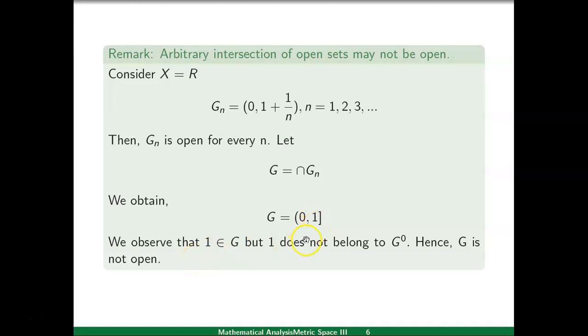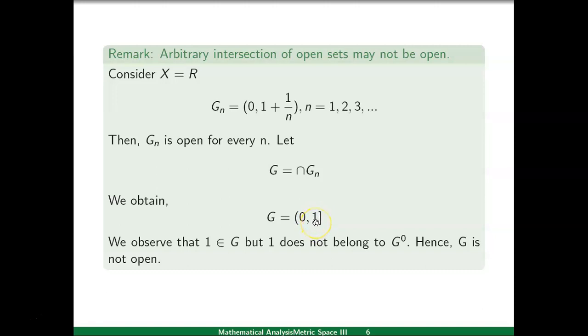This means that this point 1 belongs to the intersection, but 1 does not belong to the interior of G, because to check whether 1 is an interior point of G or not, you have to consider an open set about this point 1, the open interval about this point 1.